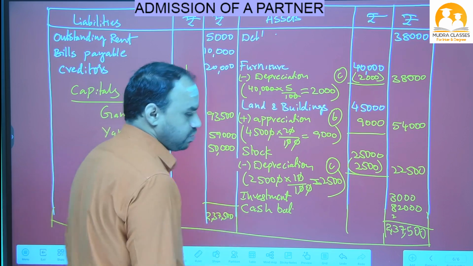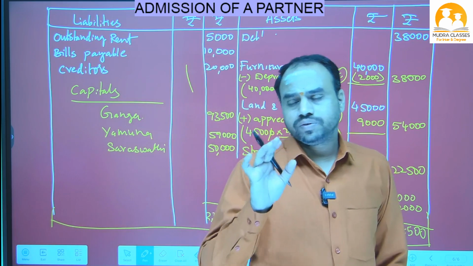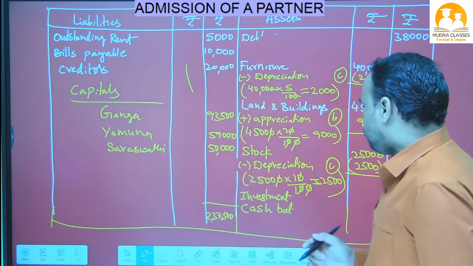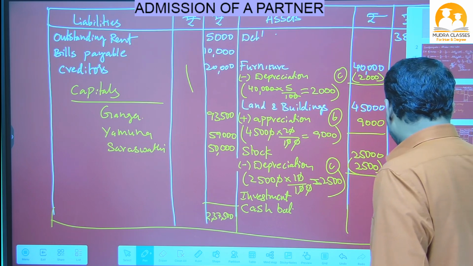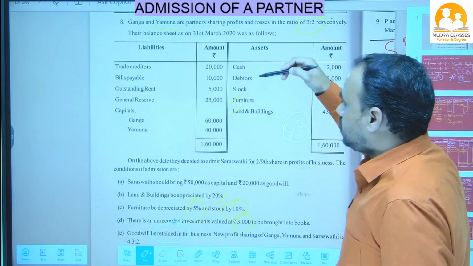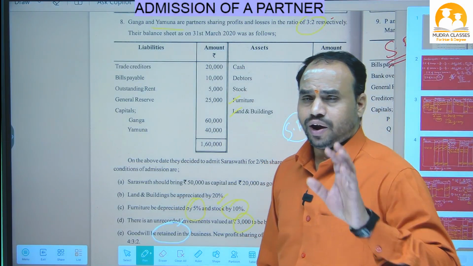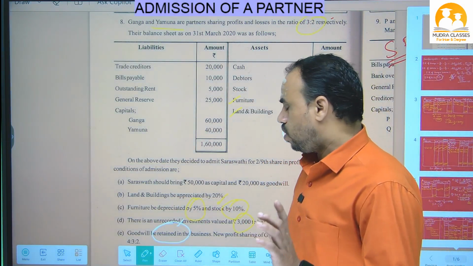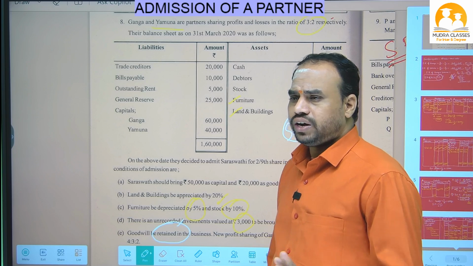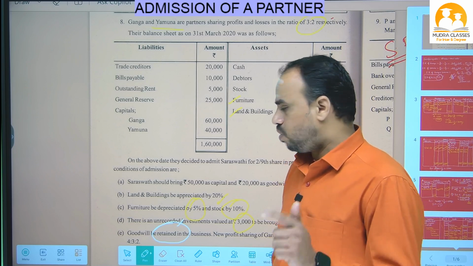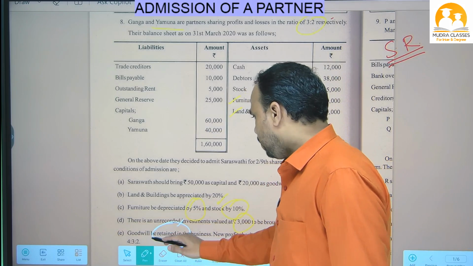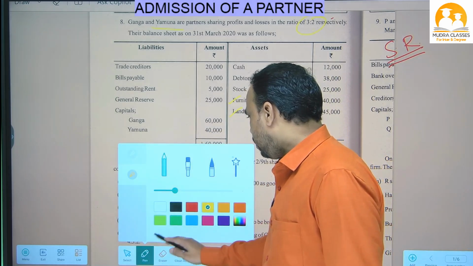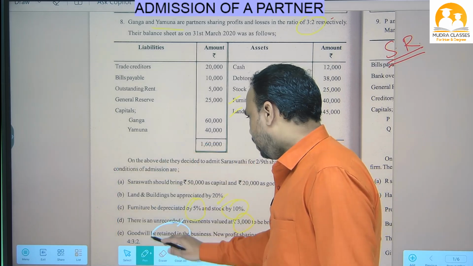Okay, so like this we have to do the problem, beta. See, previous problems also we did, Case 2 problems previously also we did. So what is the special point in this problem? You have to highlight in your textbook. What is the difference between the previous problem and this problem? The only difference is in this problem goodwill is given as retained.